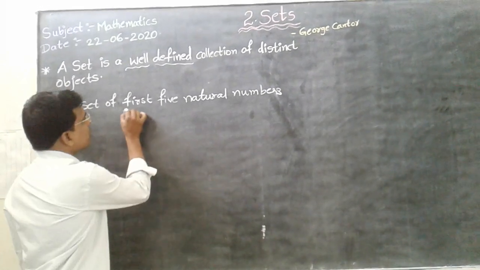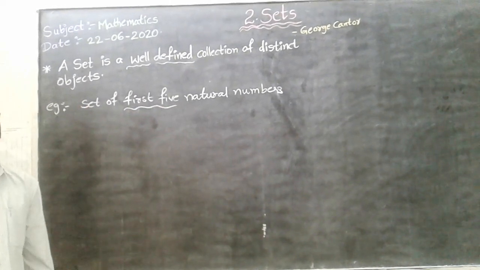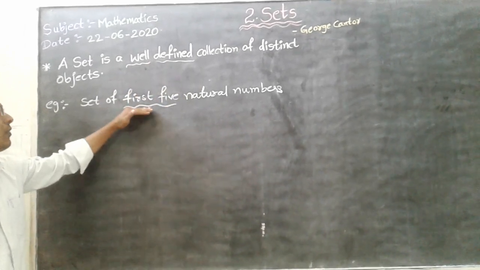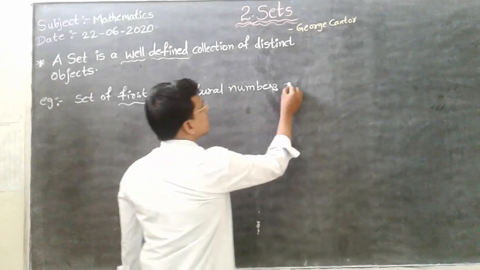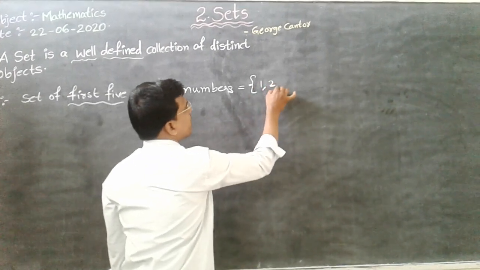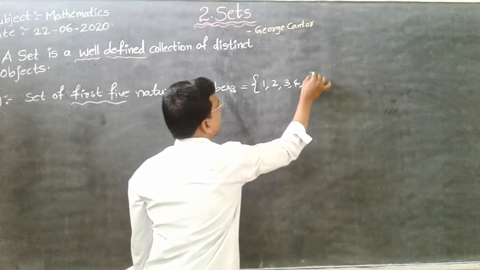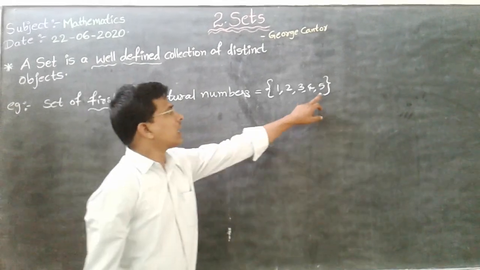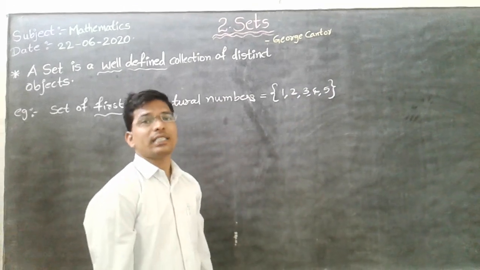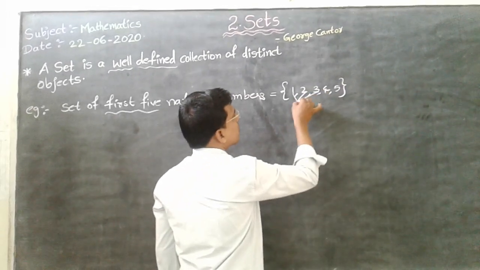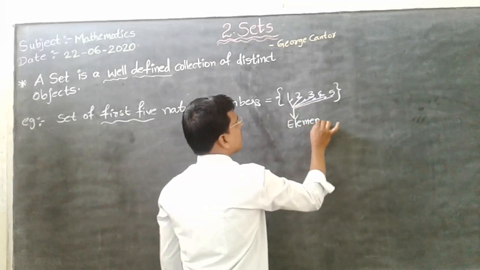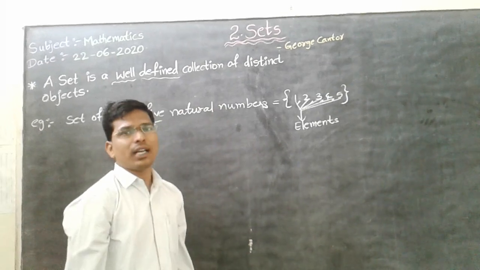So here, first 5 is a well defined term. It is mentioning first 5 natural numbers. So this is the curly bracket symbol, and first 5 natural numbers means 1, 2, 3, 4 and 5, and close the curly bracket. Here individual distinct objects are known as elements. See, 1, 2, 3, 4 and 5, these are called elements. Individual object is known as an element.